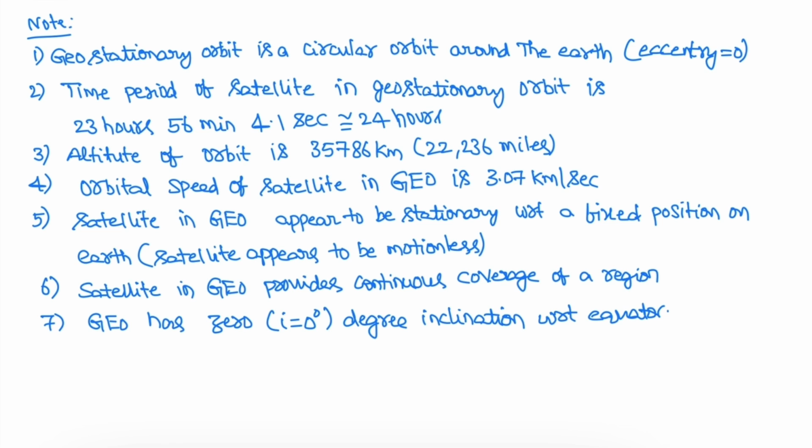Next, the altitude of GEO orbit is 35,786 kilometers. Orbital speed is 3.07 kilometers per second. The satellite in geostationary orbit appears to be stationary with respect to a fixed position on the Earth. So a person standing on Earth can see the satellite in the same position. A satellite in GEO orbit provides continuous coverage, and the inclination of GEO orbit is 0 with respect to the equator.